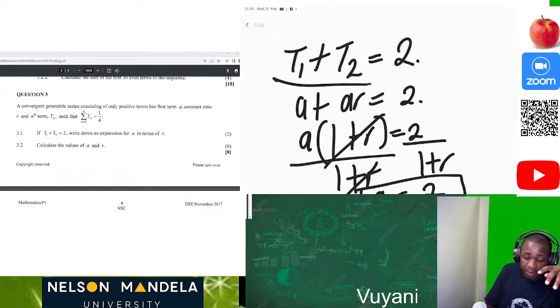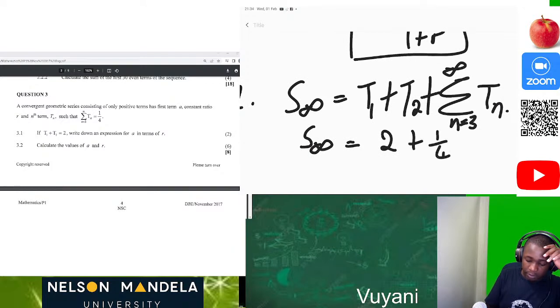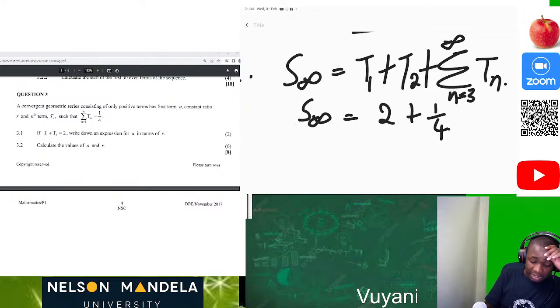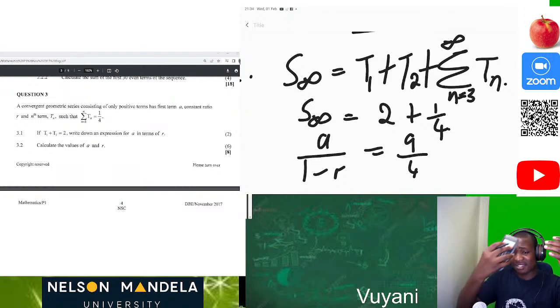You remember here? We said that it's 2. Then this part is 1 over 4. Sum to infinity is always a over 1 minus r, equal to 2 plus 1 over 4. That should give us 9 over 4. Or just use your Casio calculator, guys, and you have an answer fast.